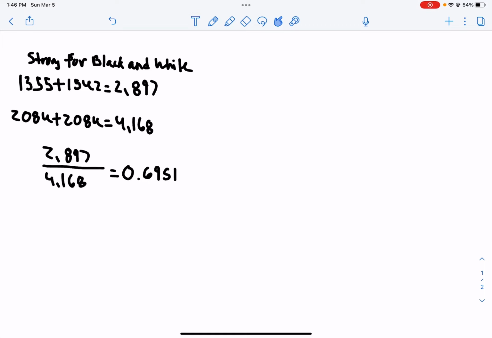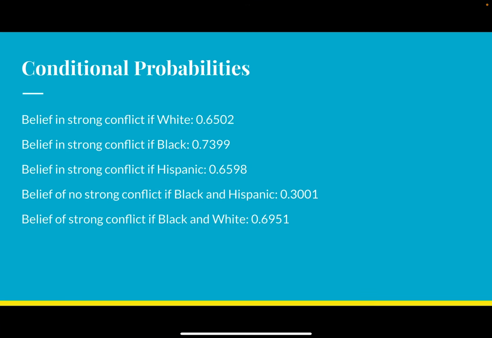It was 1,502 for black and 1,355 for white. Sorry. That number equaled 2,897. And after that, you just have to multiply 2,084 times 2, basically, to get the total amount of people that were surveyed in these two races. After that, you divide it by our first number, and you get 0.6951. So those are my 5 probabilities.